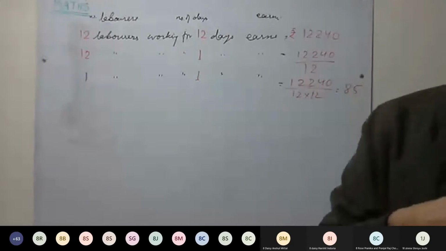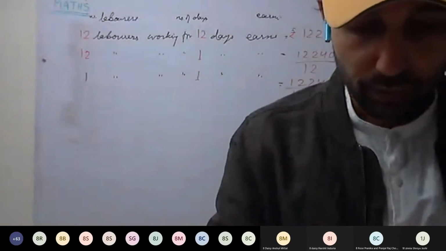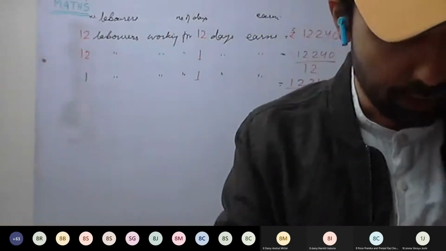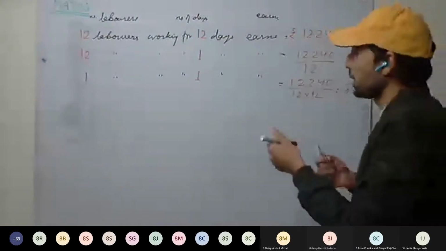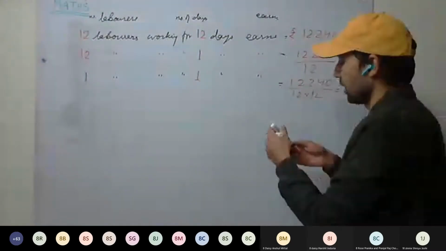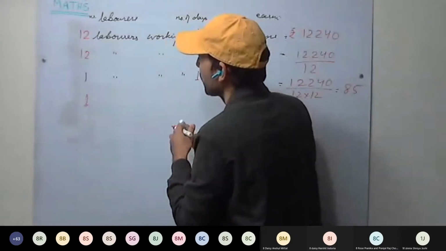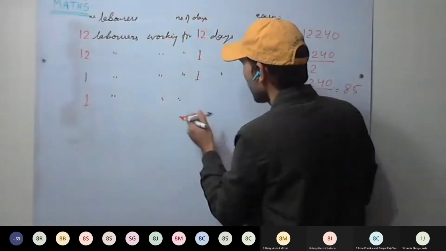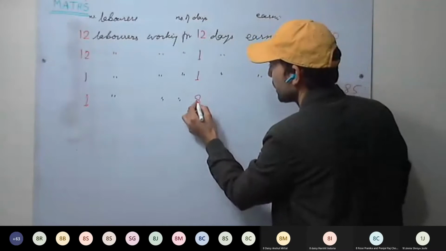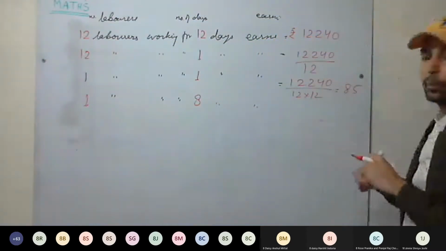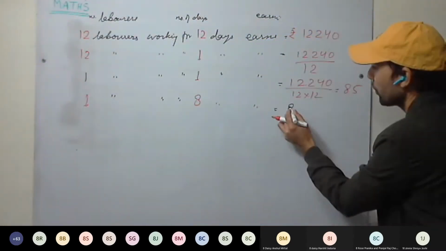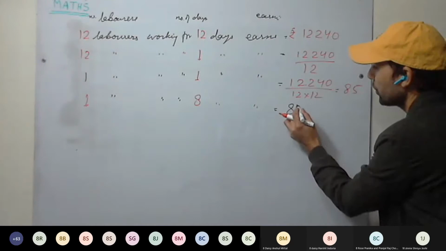And we have to find the number of laborers working for how many days? It's 8 days. So again I take, if one laborer is working for 8 days, the earning will be how much? 85 multiply or divide.